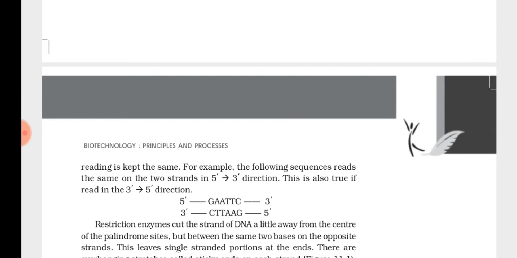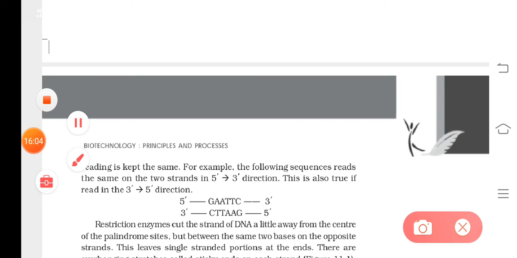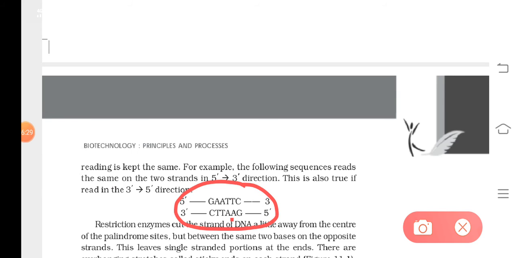For example, see GAATTC, this is the nucleotide sequence. When we read from 5 dash to 3 dash, see what will be the complementary base for this G? For G, what will come? C, isn't it? Along with A, T will come, isn't it? So T here. Then, you can see this one, along with T, A will come, along with T again A, C, G. Understood? So like this, they are complementary also.